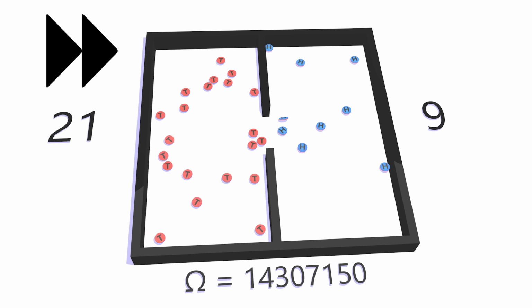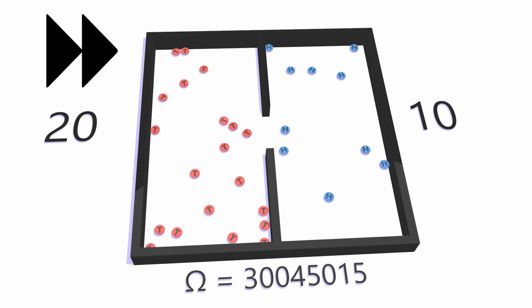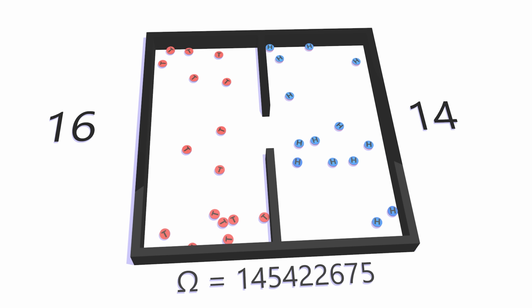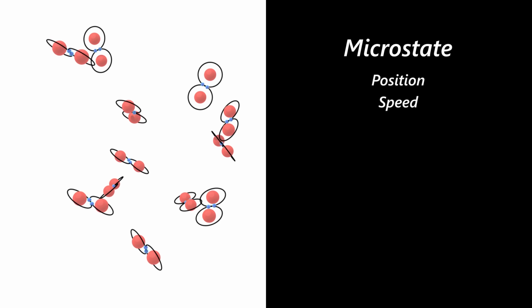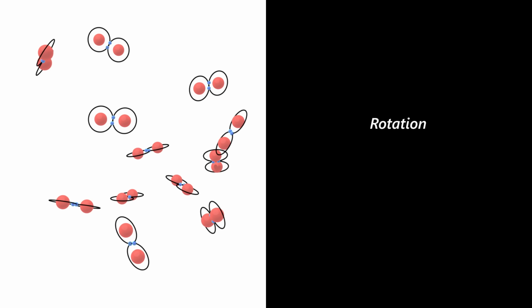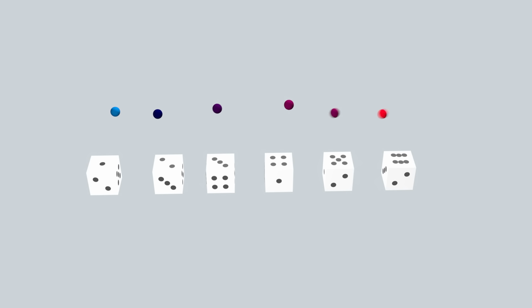Let me speed that up for a bit. And notice we're going for a stable, evenly distributed system, and it will stay like that. This is only for the position and not even in 3D. Remember, the microstate governs more parameters. So let's add another to our simulation to finally answer the question. Let's add the speed. Each atom has a microscopic state, the speed. The average of all the speeds corresponds macroscopically to the temperature. Let's for simplicity assume that an atom only can have 6 speeds: 1, 2, 3, 4, 5 or 6.